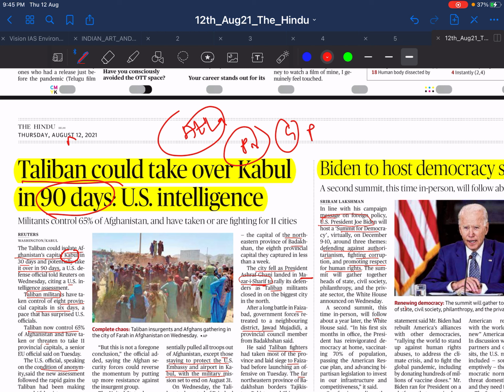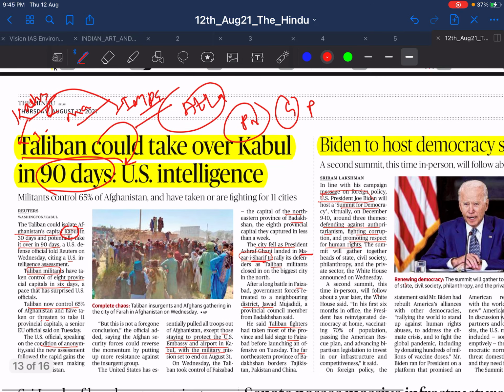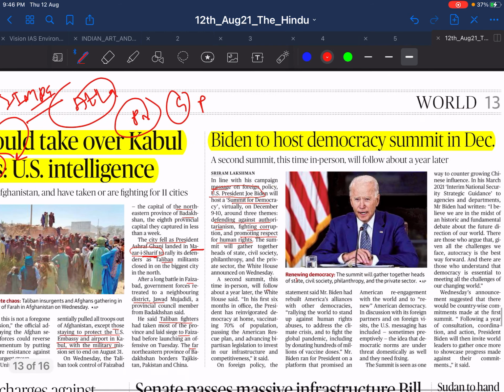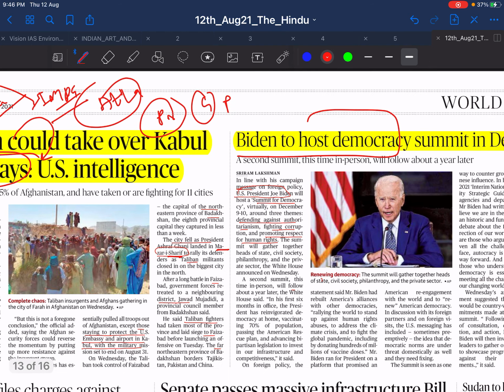Then second, from a mains perspective, like the Taliban taking over Afghanistan, what will be its impact on India's relationship with Afghanistan, India's investment in Afghanistan, or the Kashmir issue, or India's security issue, like terrorism, all these. With respect to one news item, you should be able to connect it with a lot of things, only then does this news become useful for you.